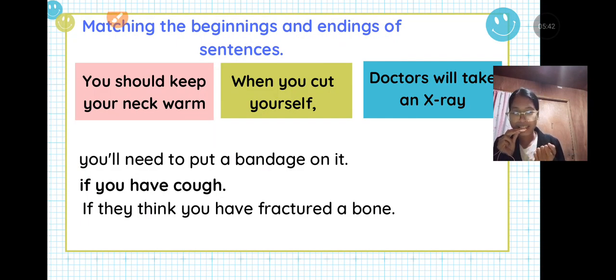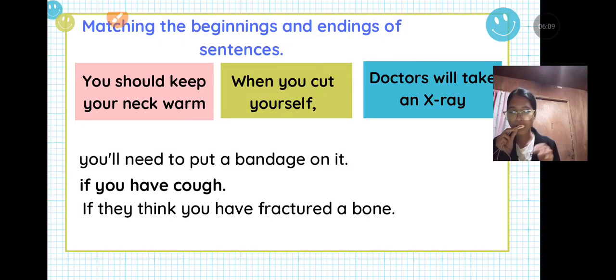If you put it in terms of our daily life, we must keep our neck warm in order not to trigger our sickness, which can cause the cough. So the answer is, you should keep your neck warm if you have a cough, okay?